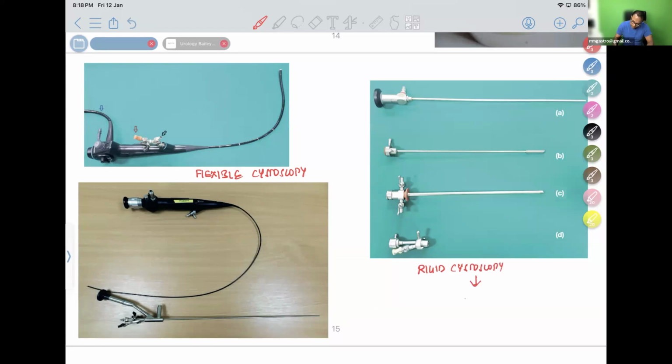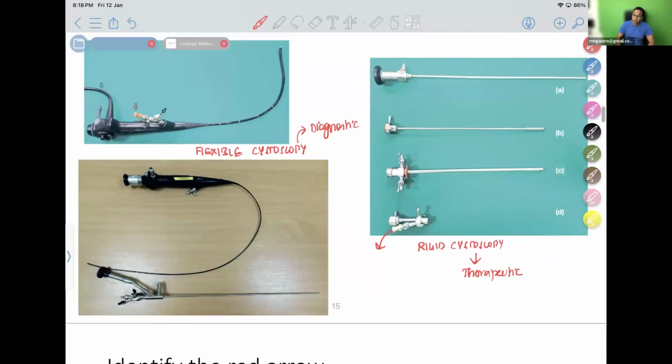Rigid cystoscopy is used for therapeutic purposes, for doing procedures like transurethral resection for prostate hypertrophy. You can see the working channels available. We can connect it to a monitor, and through the TV you can see what is happening inside. Flexible is only for diagnostic purposes, not for therapeutic purposes.